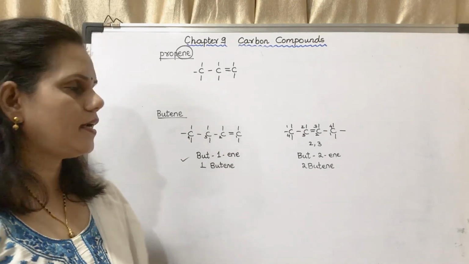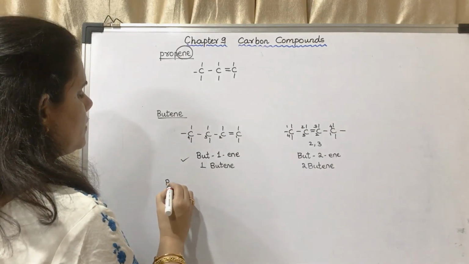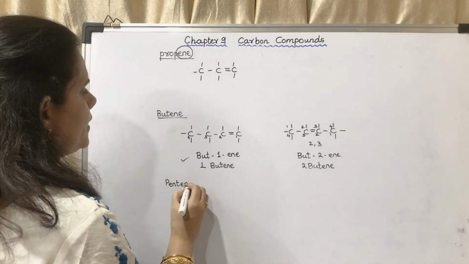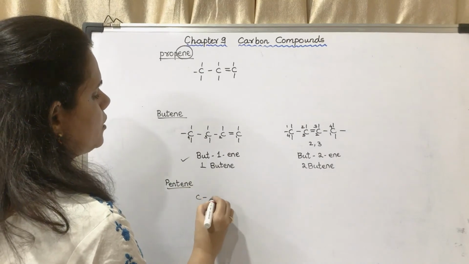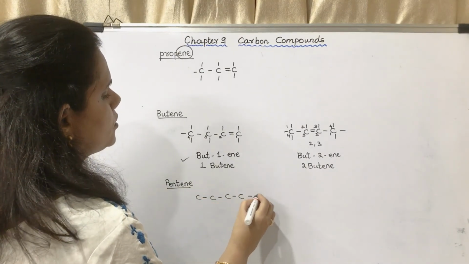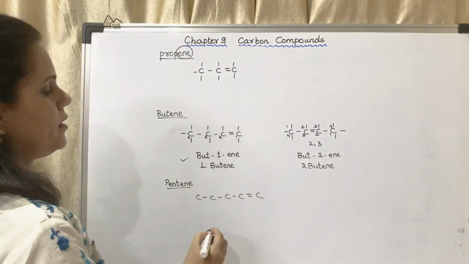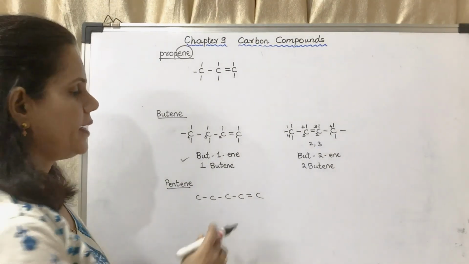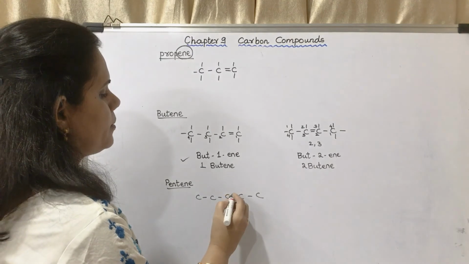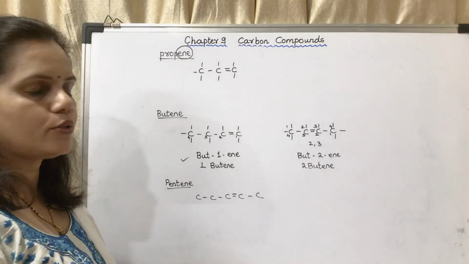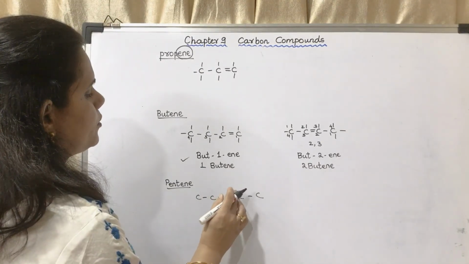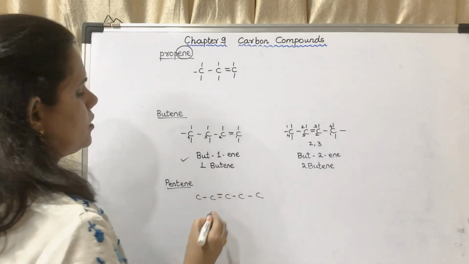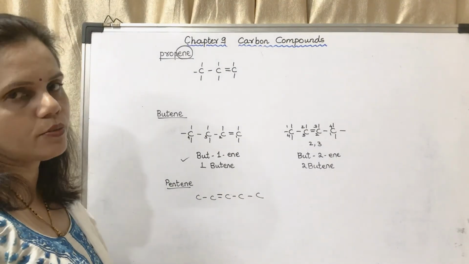Similarly, I will show you pentene also. I have to take 5 carbon atoms. If I put the double bond here, I am not showing the branches now, this will be 1-pentene. If I put it here, it will be 2-pentene. If I put it here also, then also it will be 2-pentene.